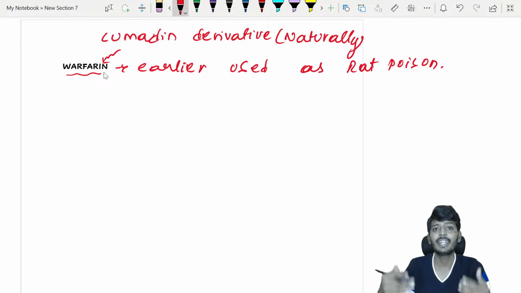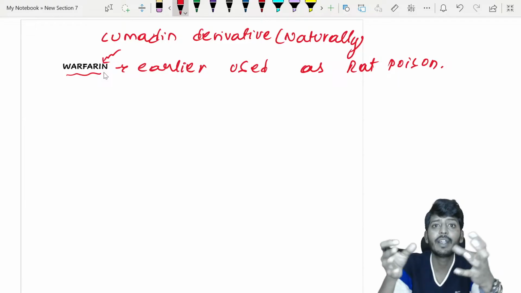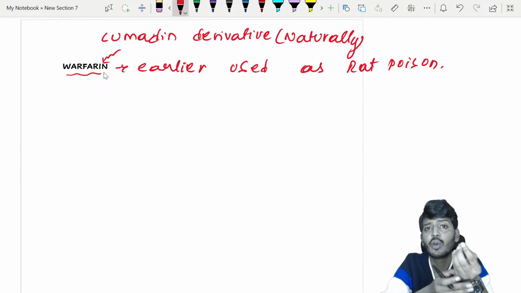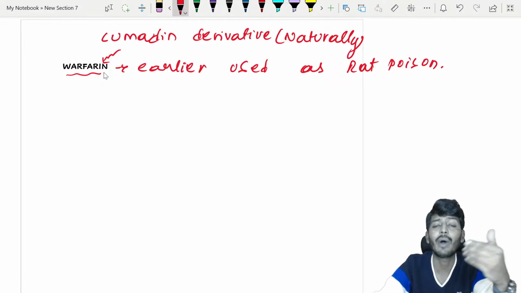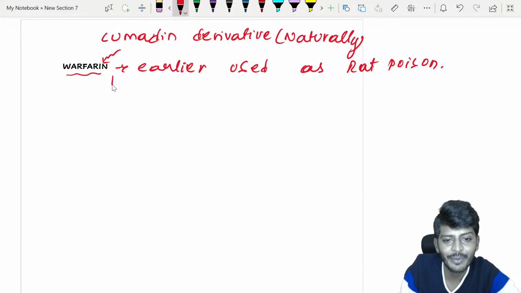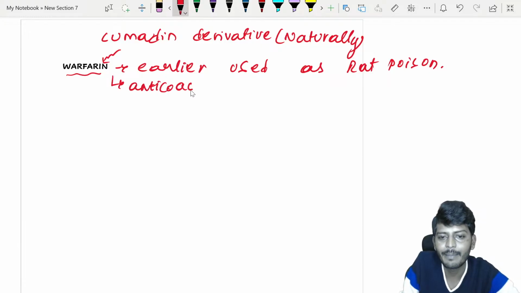The scientists started to develop it. Blood became very thin, and because of that it led to the bleeding and death of the rat. So that logic led them to research and develop warfarin as an anticoagulant. So warfarin is used as what? Anticoagulant. I will not teach the whole of warfarin now, this is just history for your curiosity.